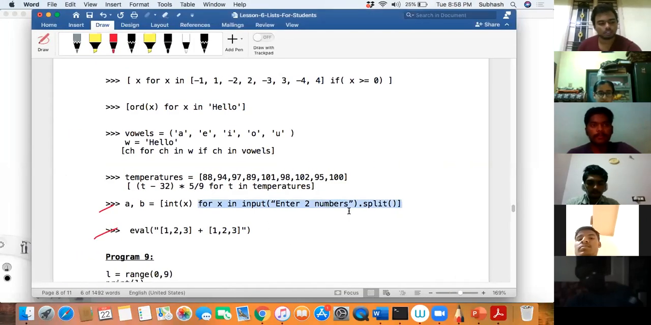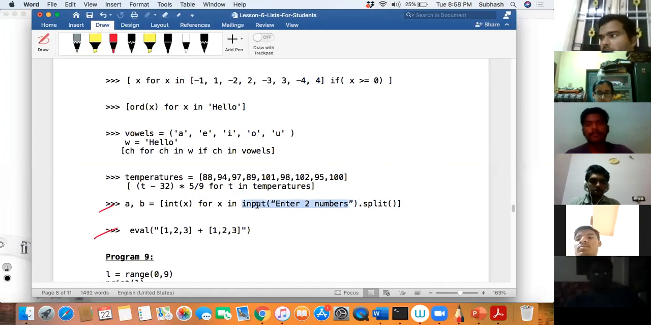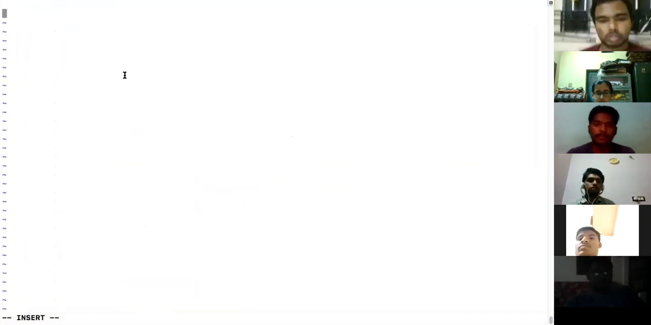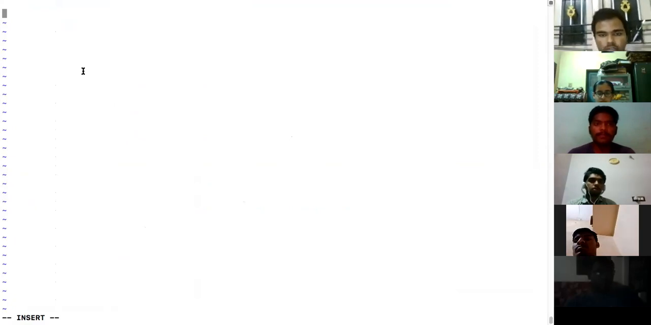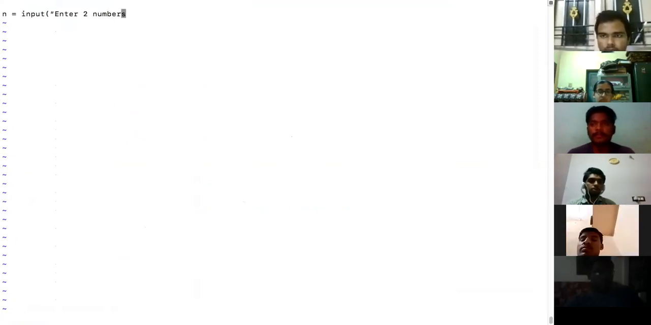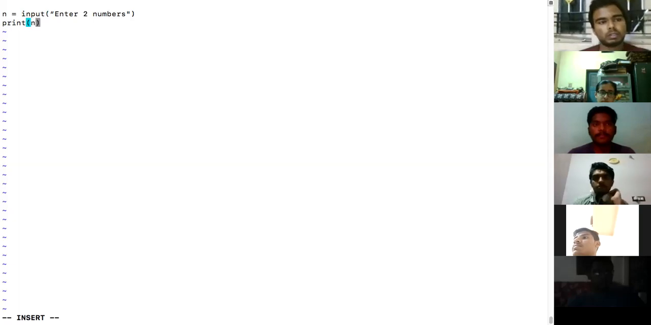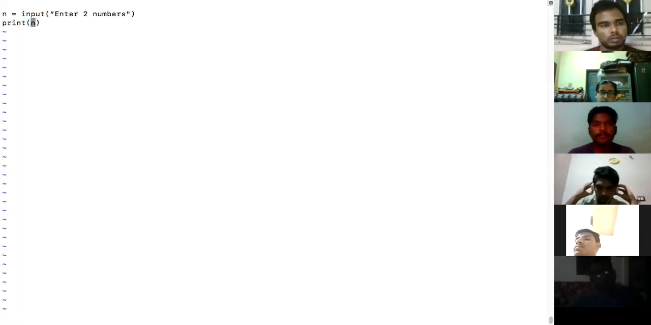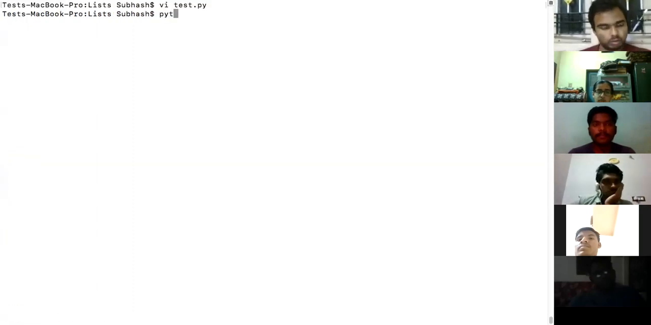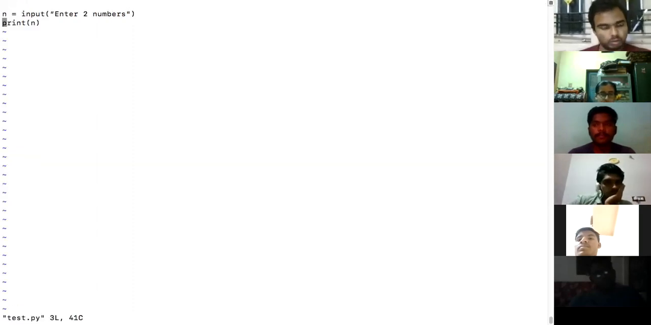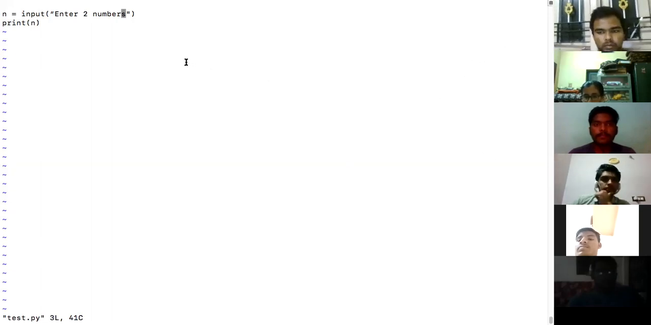First of all, how will input work? When you say input, what will you get? Let me say n is equal to input, two numbers. Now when I input two numbers, I'll print n. So tell me what we will get if I enter two numbers like this. Input will take the values from the keyboard, right? Everybody knows that.